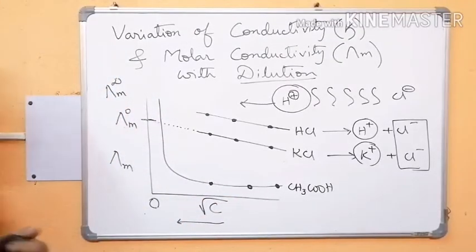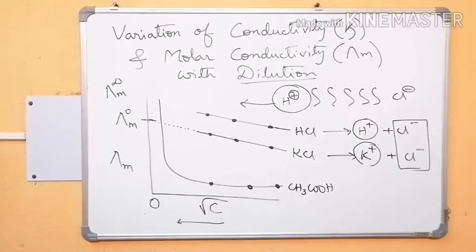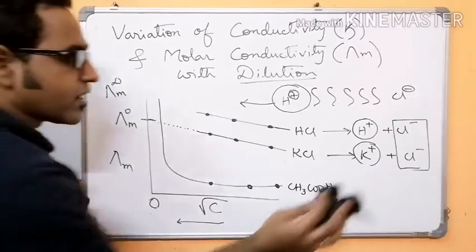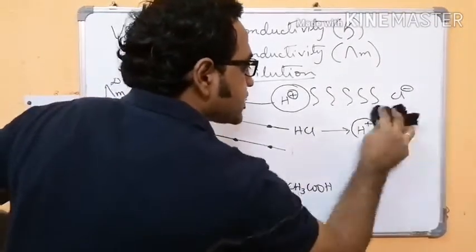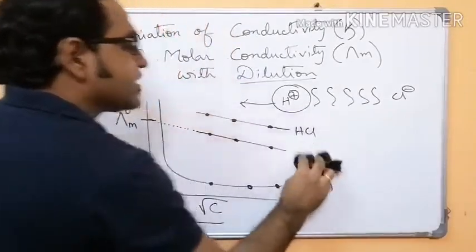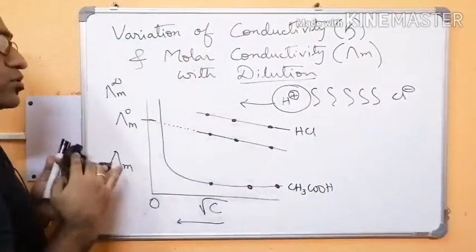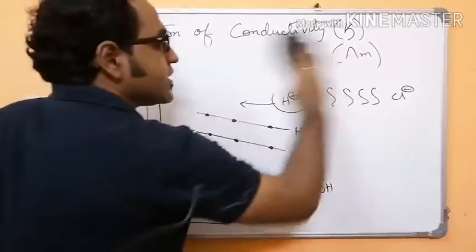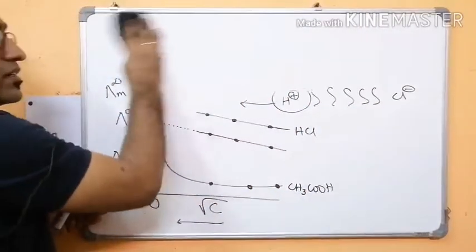Now why is the molar conductivity of a weak electrolyte so less initially and then it increases abruptly? Since we are talking about a weak electrolyte, we know that the dissociation of a weak electrolyte is incomplete.